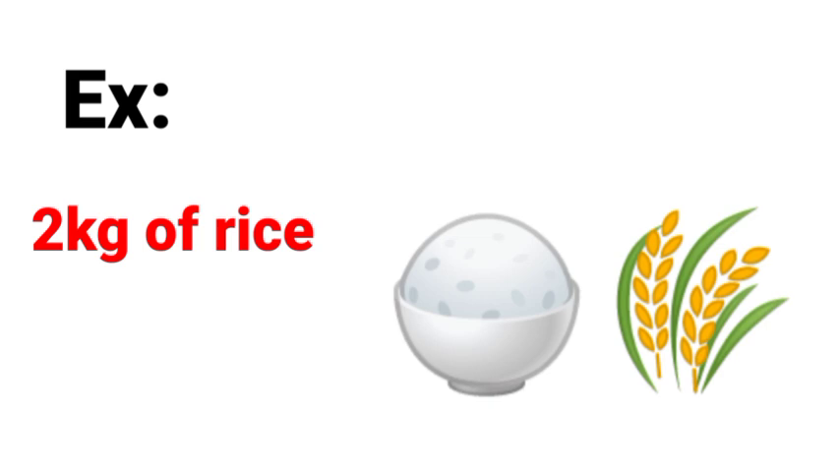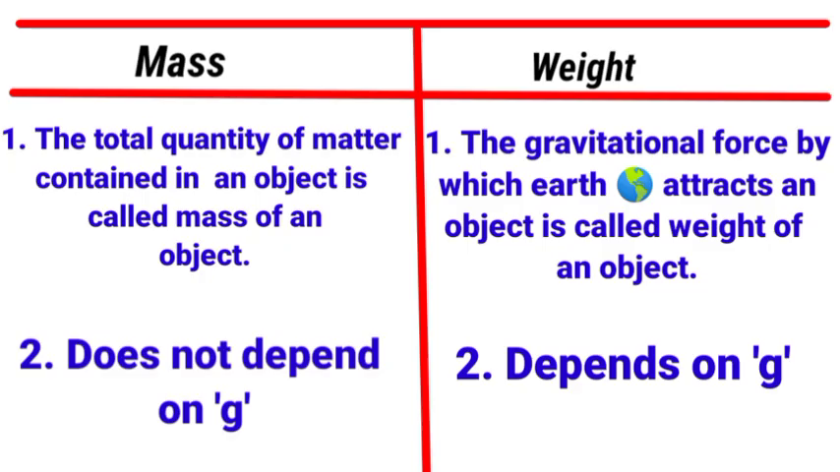Alright. Weight. What does it mean? The gravitational force by which Earth attracts an object is called the weight of the object. So, weight is the force of attraction between Earth and the body or the planet. It could be between any planet or any heavenly body and the masses. So, the force with which an object is attracted towards the center of the Earth is called the weight of the object.